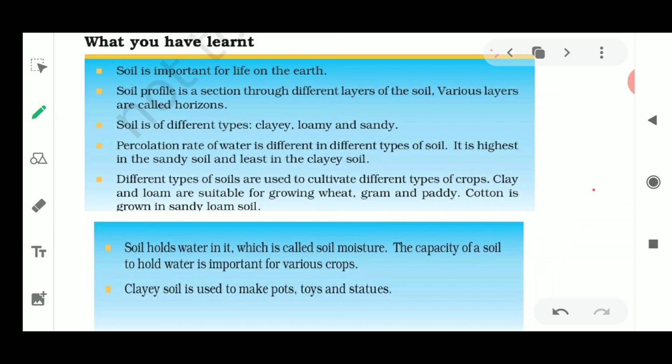The first point says the soil is important for life on the earth. Yes, we discussed much about this, because soil is very important for life on the earth, as it is important for growing the crops. It is important for the trees, because trees require nutrients, and if they are not growing, they are not able to give us oxygen.